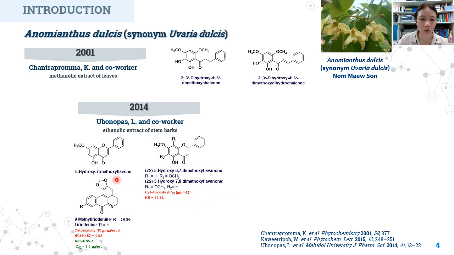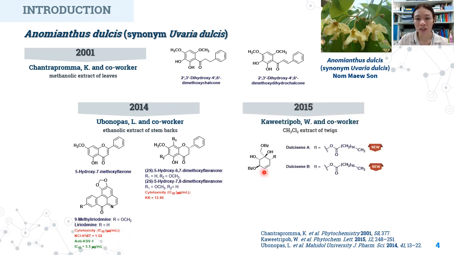In 2014, Bunyapas and co-workers reported the isolation of the ethanol crude extract from the stem bark. They found 3 known flavonoids and 2 known alkaloids. From here, the alkaloid, namely rhodonine, showed the best cytotoxicity against lung cancer cells and herpes simplex virus type 1 with this IC50 value.